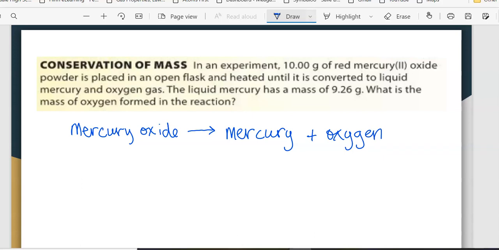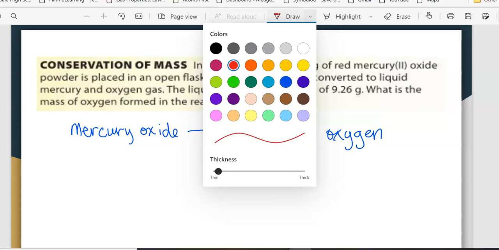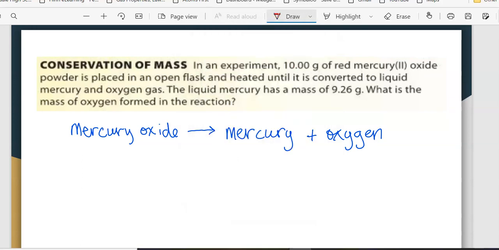When you write out a reaction like this, it is called a chemical reaction. Later on in the year, we will get to chemical equations, actually writing them out with symbols and numbers and balancing them. But for right now, just writing the words is helpful because it helps us see what's happening here. We need to focus on this arrow. This arrow is the place where the chemical reaction is taking place. There is a chemical change happening, and you're going from having a compound, the mercury oxide, to having 2 elements, the mercury and the oxygen.